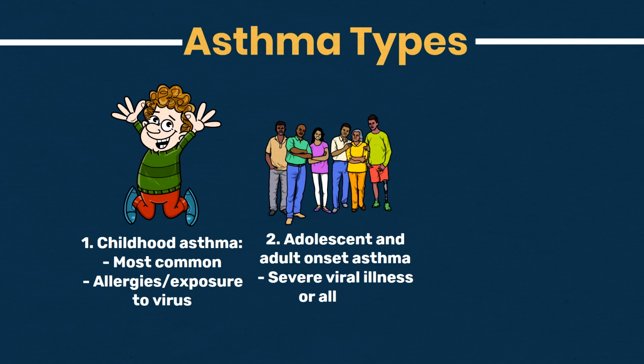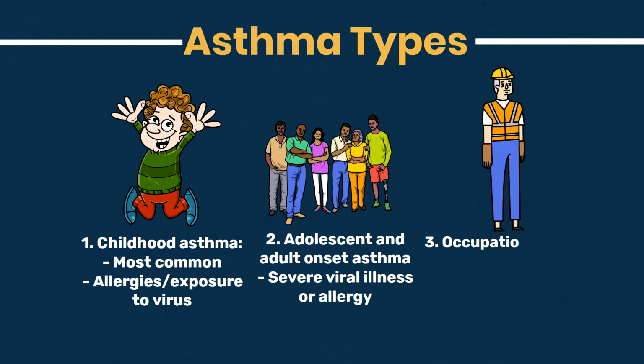The next type of asthma is adolescent and adult onset asthma. This asthma can develop after a severe viral illness or from an allergy. The next type of asthma is occupational asthma. This asthma is triggered by certain exposures in the workplace like dust or chemicals.